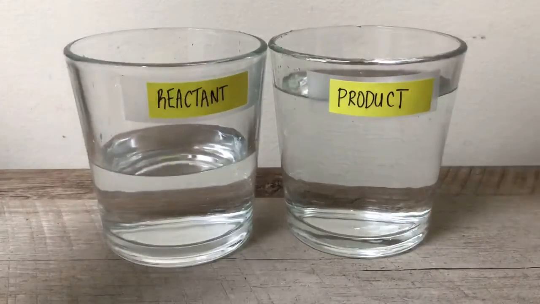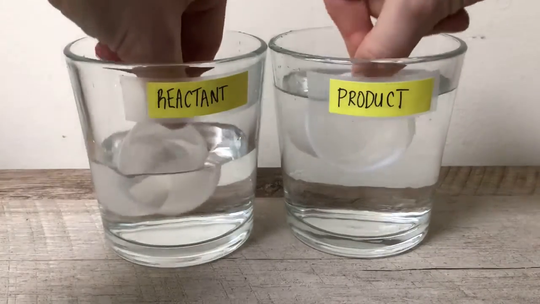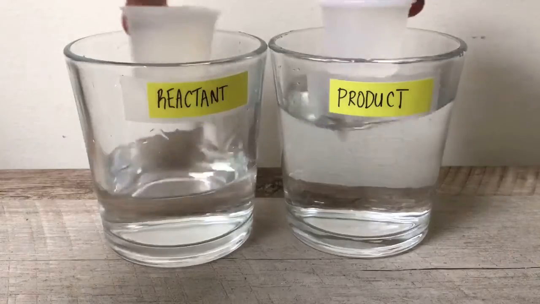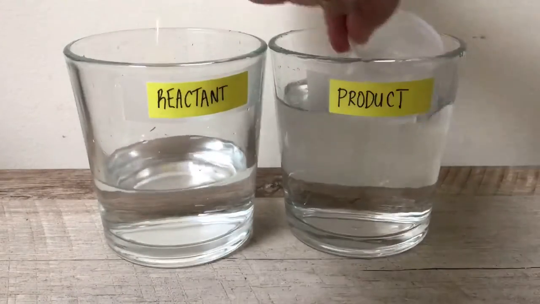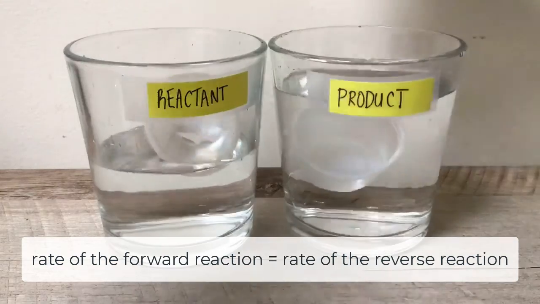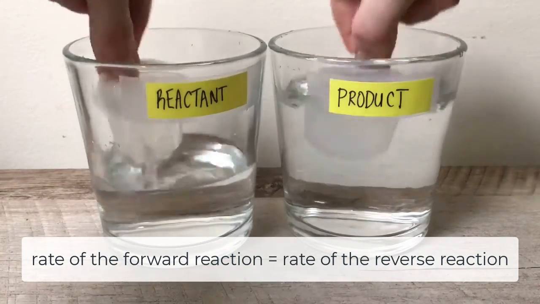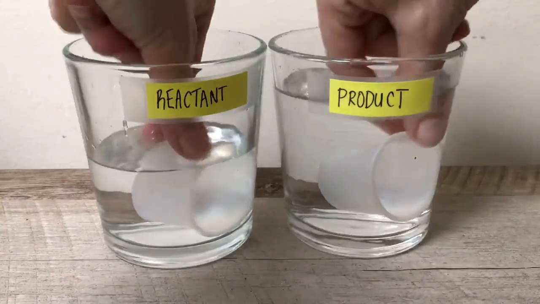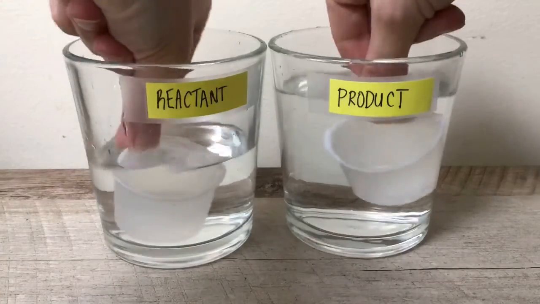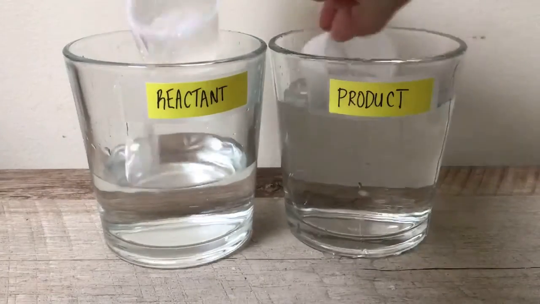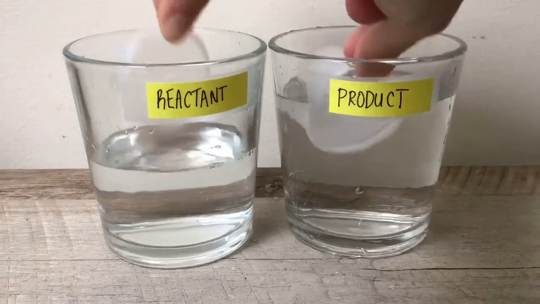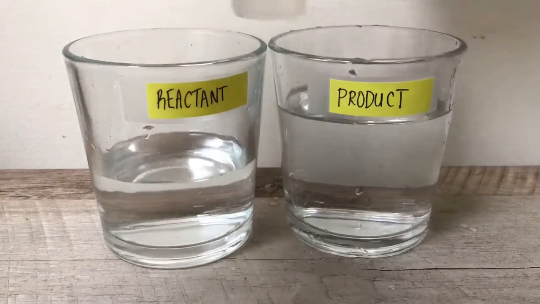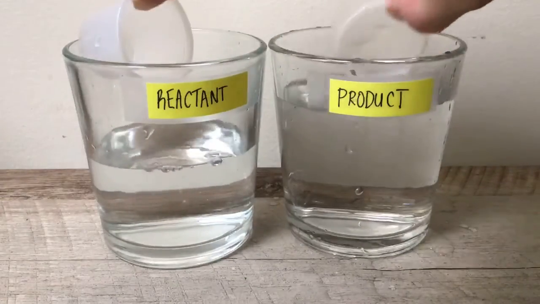So let's think about what that would look like if I were to have both of these reactions happening simultaneously, because that's the way equilibrium systems work. The forward reaction and the reverse reaction are happening at the same time. Notice, I'm going to continue, and because these reactions are happening at the same rate, the overall amount of reactant and product, or in chemistry terms, the overall concentration of reactant and product, is staying the same, or roughly the same. Might be spilling a little bit, but you can forgive me that small amount of human error there, right?